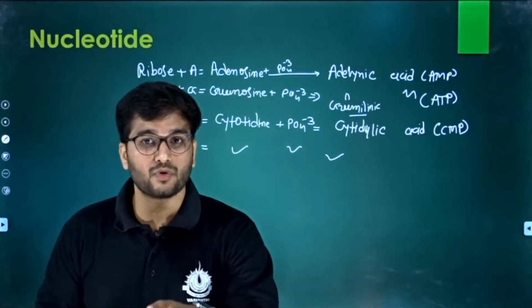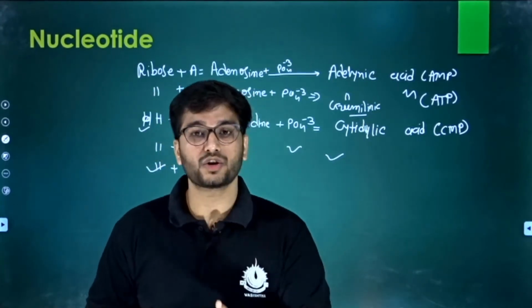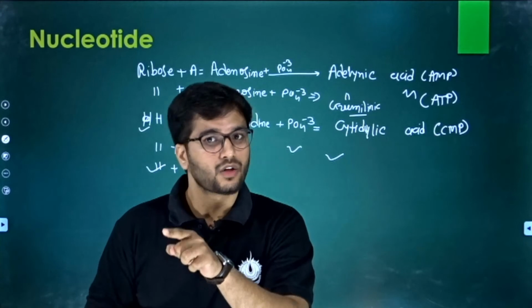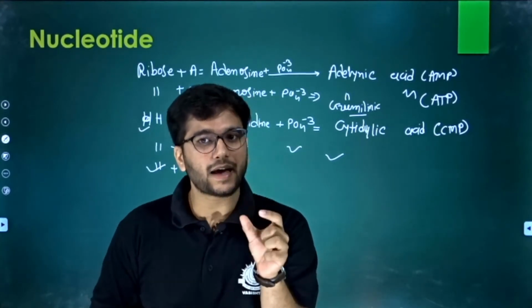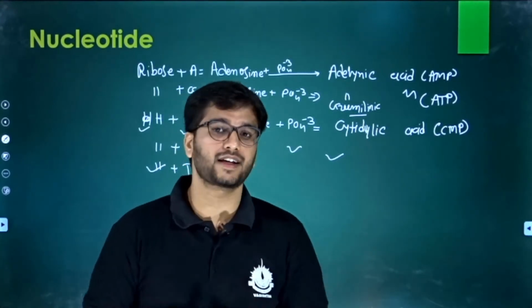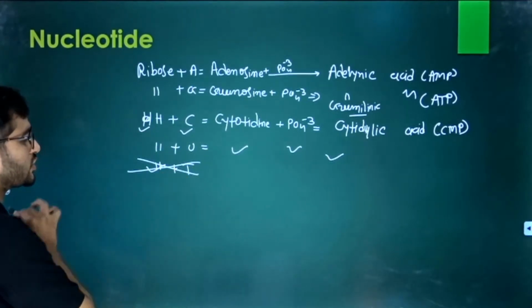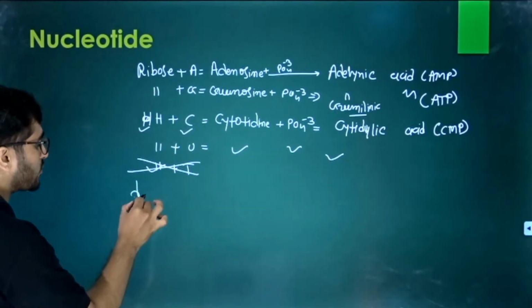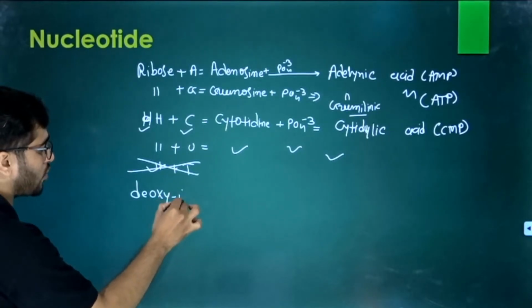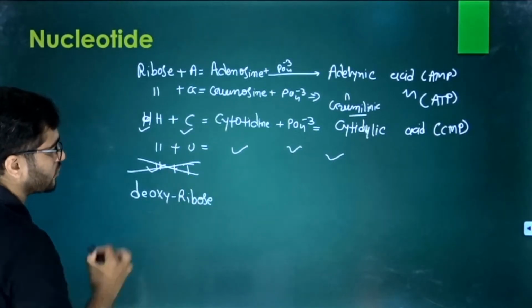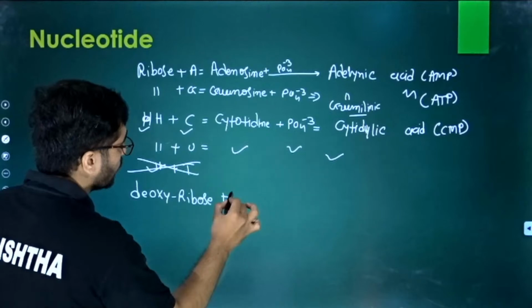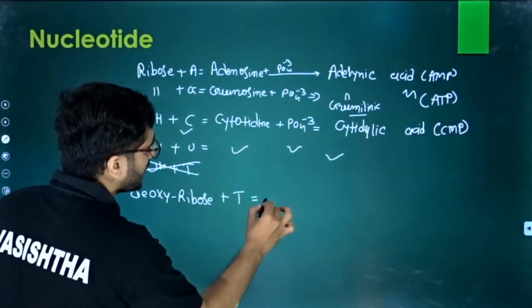When we use a ribose, we ensure that this molecule is RNA, not DNA. Clear? And thymine is a part of DNA, not RNA. That means this component should not be formed. For that, we have to use deoxyribose. We have to use deoxyribose with thymine. Then what happened?